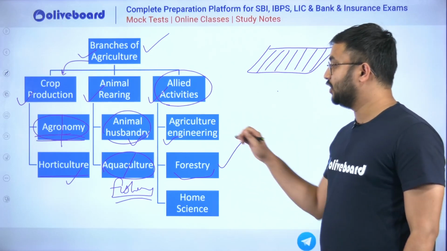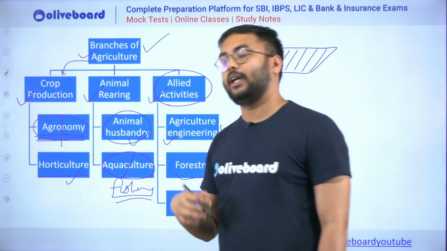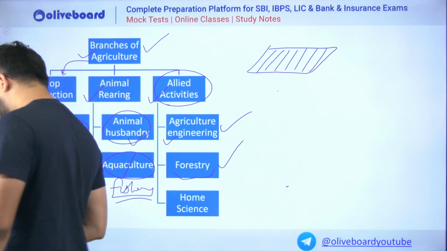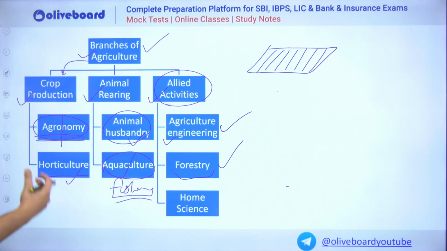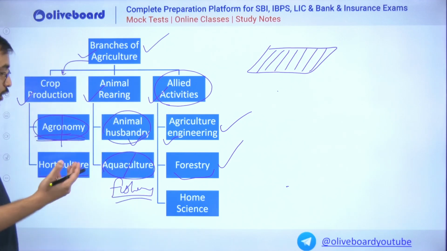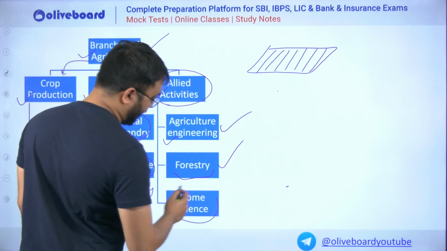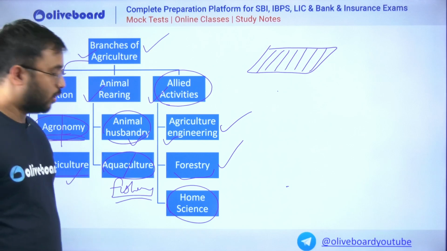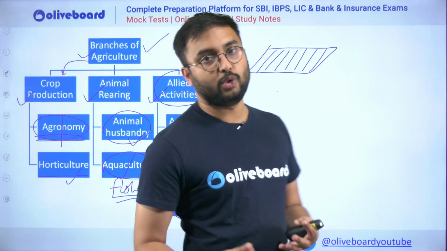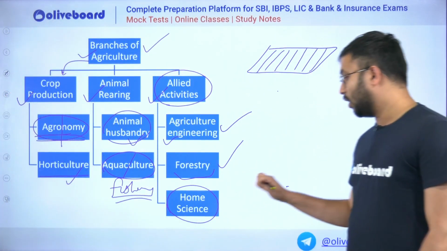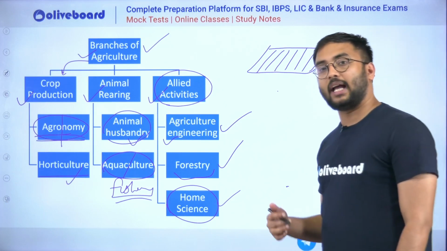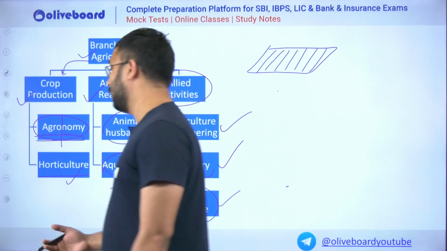Then agricultural engineering, which is how engineering sciences and technologies can be used in agriculture to find solutions to agricultural problems. And last is home sciences, how your agricultural produce can be used at a household level to create various final products.